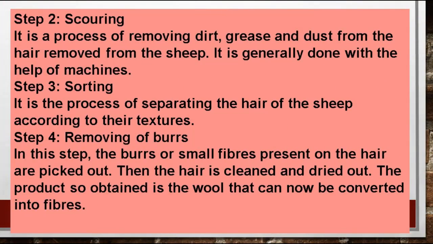Now students, after shearing, the next step is scouring. Students, the wool which has been shorn is known as greasy wool, and in this process dirt, grease or dust is removed from the fleece of the sheep, and it is done with the help of different kinds of machines. Now after scouring, the next step is sorting.